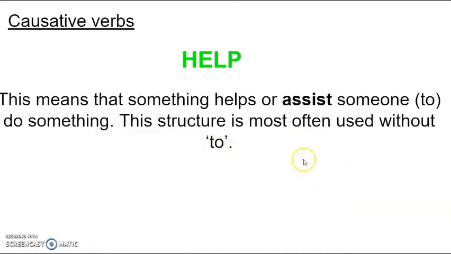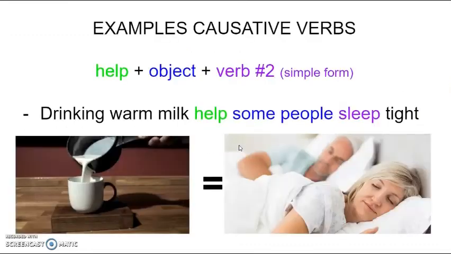Then we continue with the verb help. When you use this verb, it means that something helps or assists someone to do something. In this case, pay attention to the verb help, because as a causative verb, you can use the verb help with the to or without the to. We are going to see both examples. Drinking warm milk helps some people sleep tight. Pay attention to the help, the object some people, and the verb sleep in simple form, only in this case,